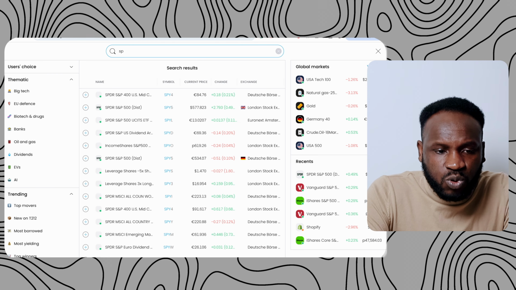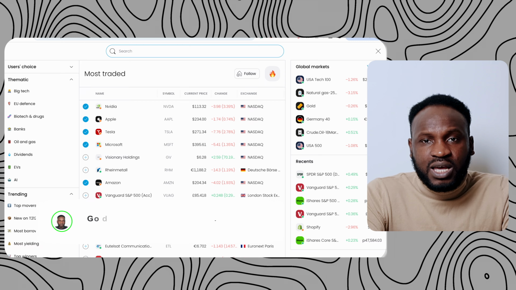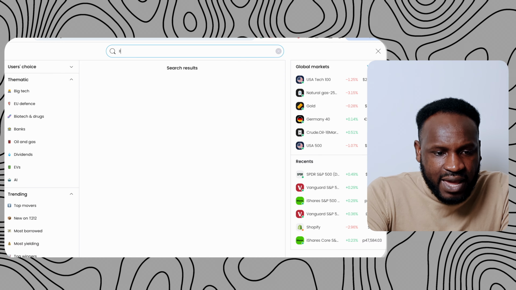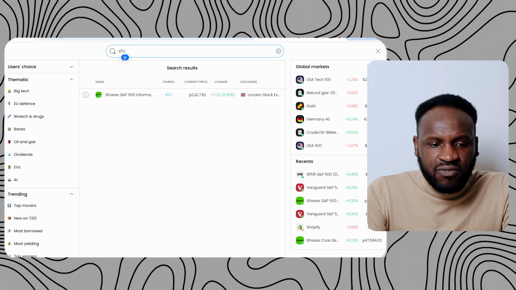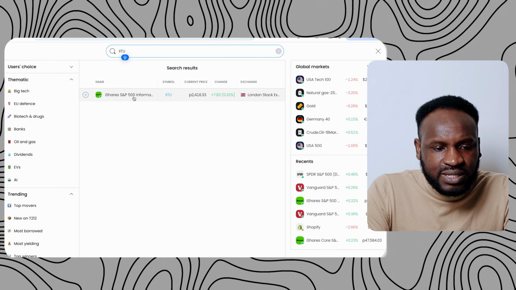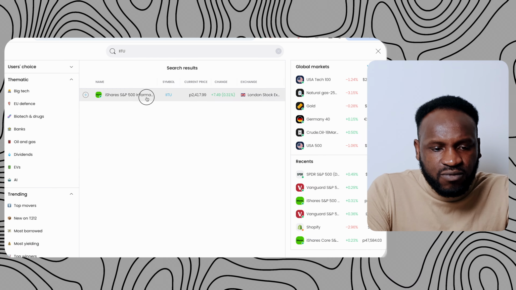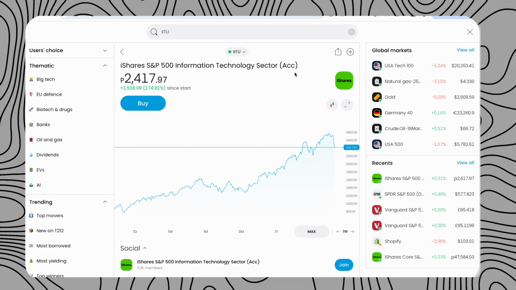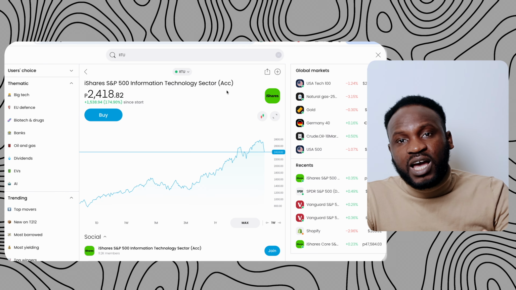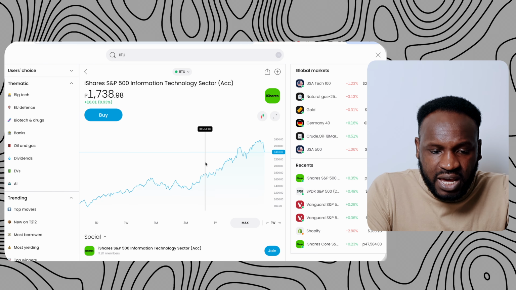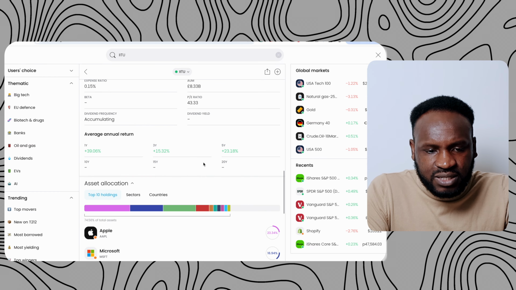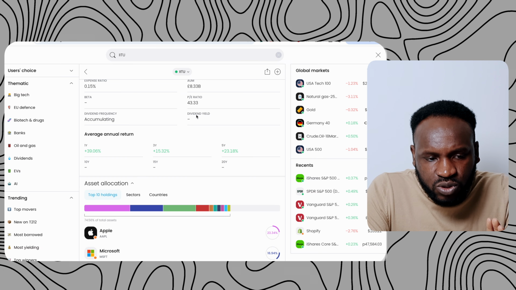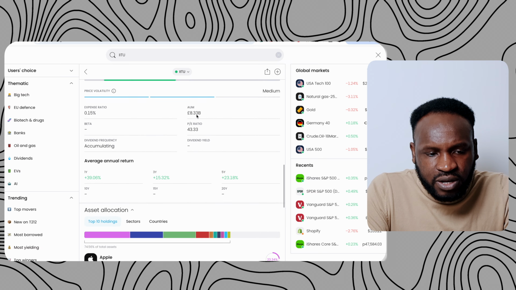So let us say, for example, we want to invest in companies in the tech sector. We can look at a company like IITU, and if you click on IITU, you can see this is iShares S&P 500 Information Technology Sector ACC. The ACC is accumulate, if you don't know what ACC means. And if we scroll down here, you can see that for the dividend, they are not showing anything. So there is no dividend showing on this platform.